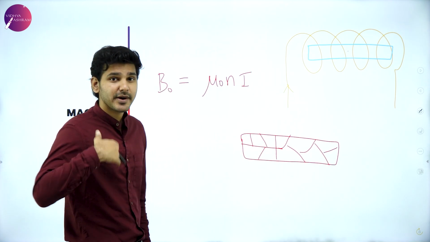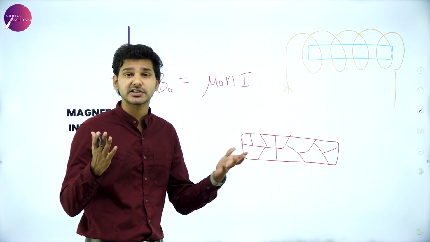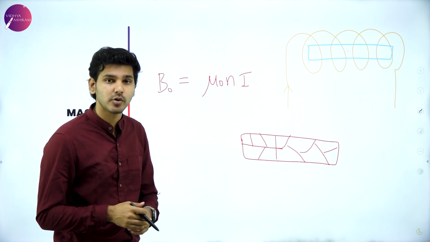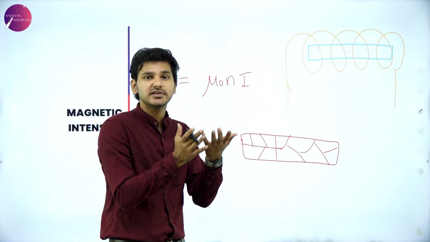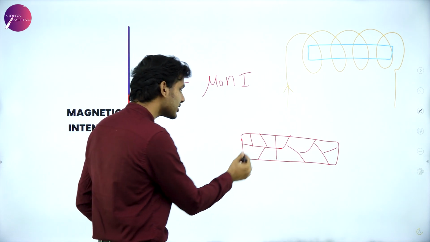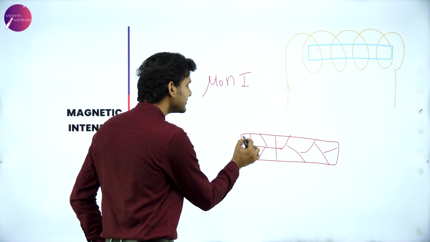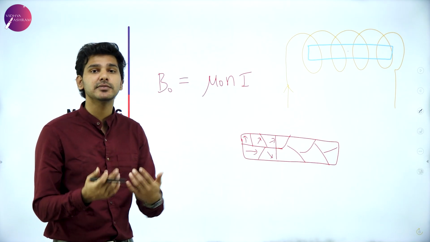I told you the particular magnetic material is made up of thousands of electrons, billions of electrons, each having a tiny magnetic moment, which means these atoms grouped together will have a net magnetic moment. But naturally existing, this particular dipole moment is randomly oriented in different directions.